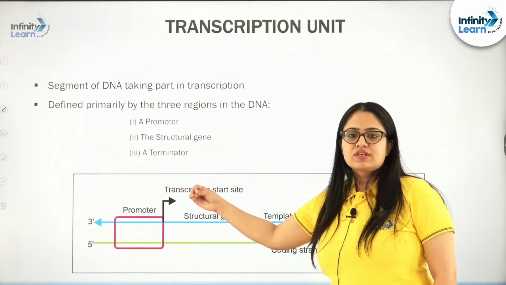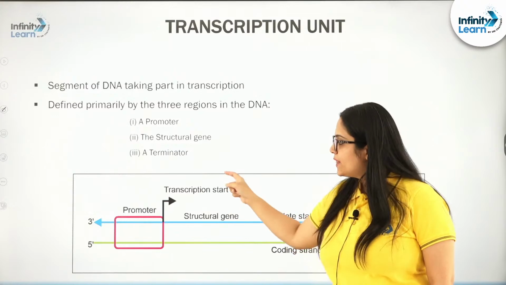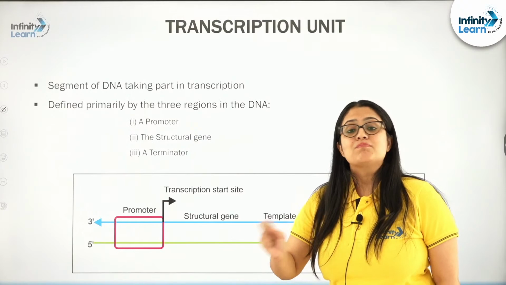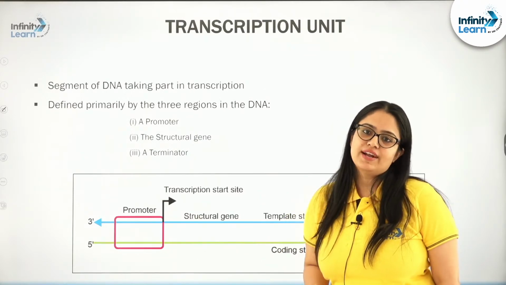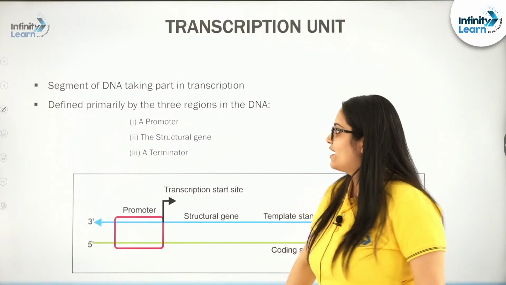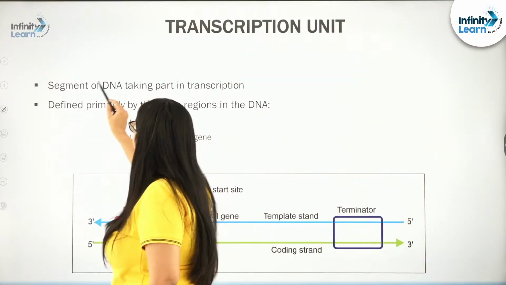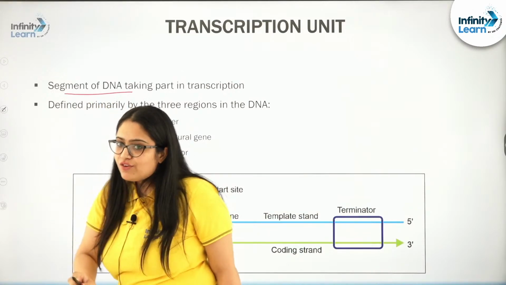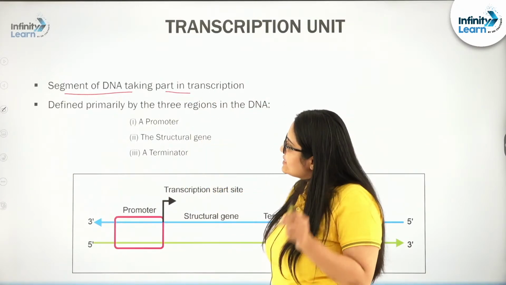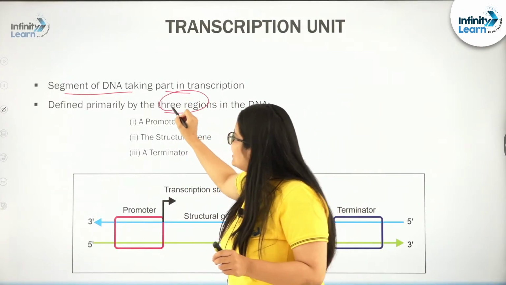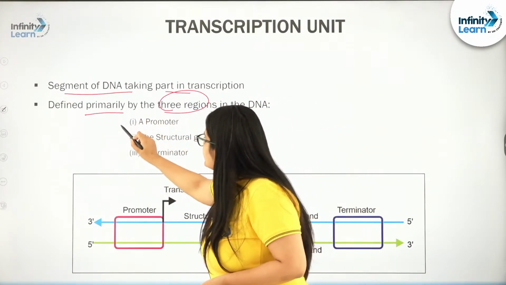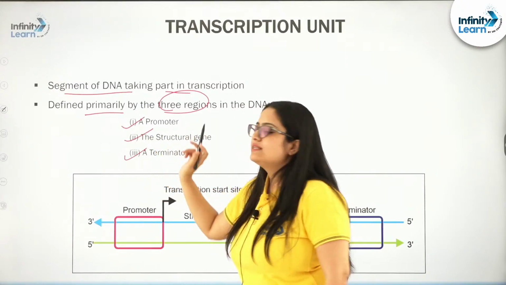And remember, promoter, structural gene, terminator, all are part of DNA, right? They all are part of a segment of DNA, so they are all DNA in chemical nature. Do not forget that. So, what is a transcription unit? Simply a segment of DNA, part of DNA that is taking part in the transcription process. And second, it is marked primarily by three important regions: first is promoter, structural gene and terminator.